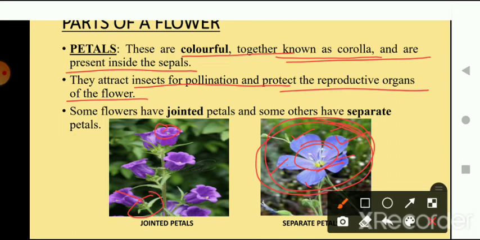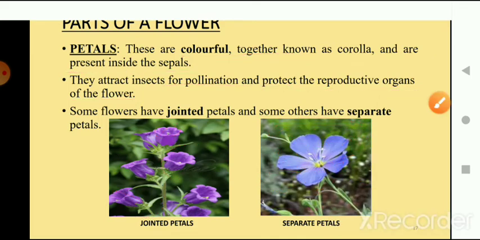As you can observe in both the pictures, some of the petals are joined together like this, and some of the petals are separated, like here in the second picture. I hope petals are clear to you. Together we call petals the corolla. Okay, let's move on.